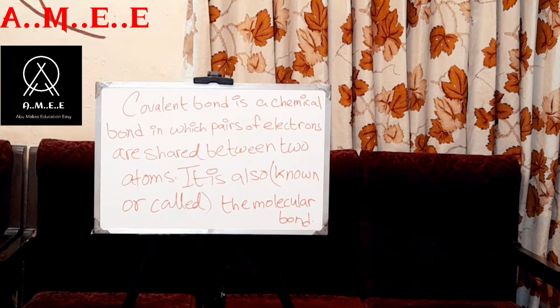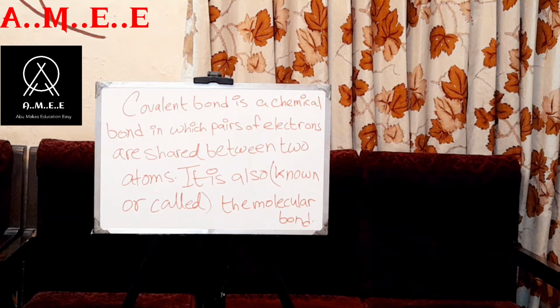So let me repeat the answer. A covalent bond is a chemical bond in which pairs of electrons are shared between two atoms. Full stop. It is also known or called the molecular bond.